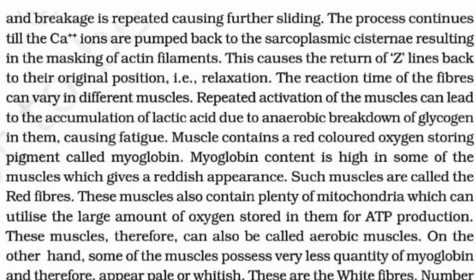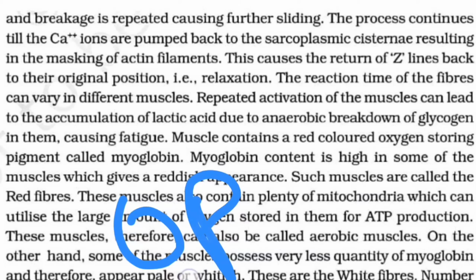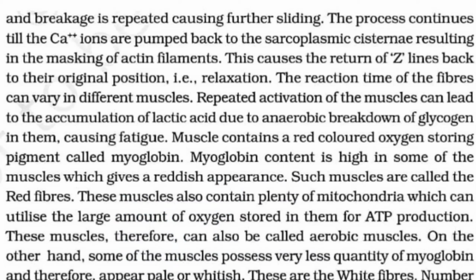Myoglobin content is high in some of the muscles, which gives a reddish appearance, and these muscles will be called red fibers. These muscles also contain plenty of mitochondria, which are responsible for utilizing the large amount of oxygen in oxidative phosphorylation for ATP production.